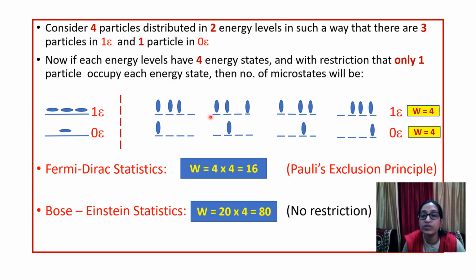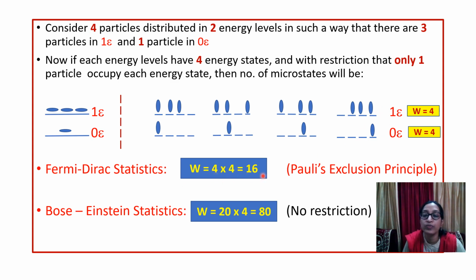So how many possibilities are there? Only 4 possibilities. And for the one particle, again it can sit here, here, here or here. Again 4. So here the total will be 4 into 4, because again these are not mutually exclusive, and for the simultaneous occurrence we have to take the product of probabilities.